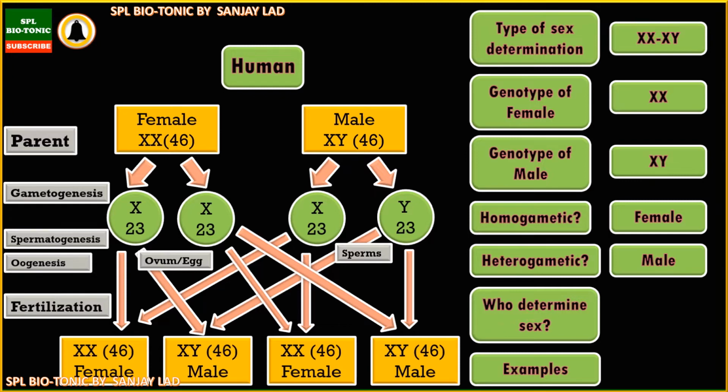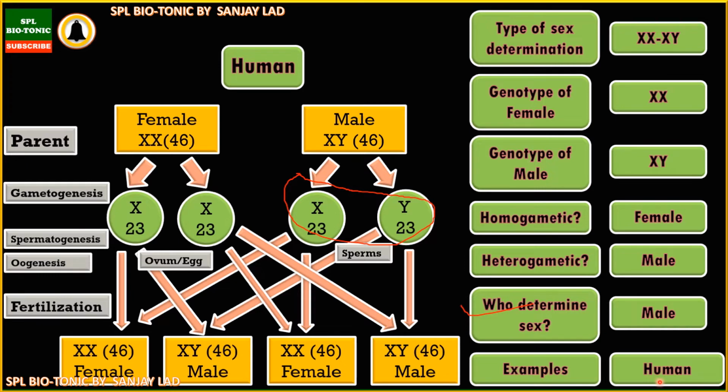Now in case of human, as the male produces two types of sperm, male is heterogametic, therefore in human the male decides the sex of the individual, and this kind of example is found in human as well as Drosophila. So students, I hope you are understanding the XX-XY type of sex determination in human.